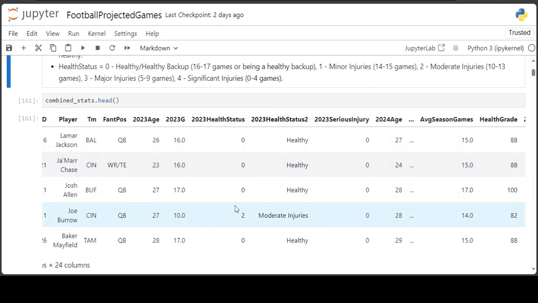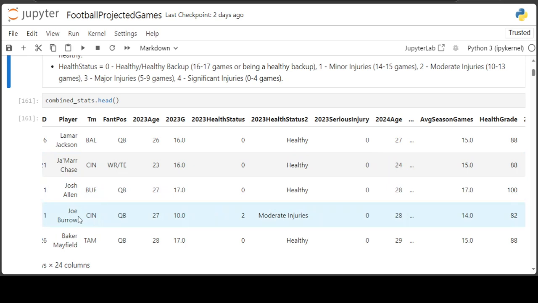So these numbers are coded to this column right here. If the player was healthy in 2023, that means they had a score of 0, so they played 16 or 17 games, or they were a healthy backup. If they scored a 1, that means they had minor injuries, and they only played 14 to 15 games. If they scored a 2, that means moderate injuries, so 10 to 13 games they played. If they scored a 3, it's major injuries, 5 to 9 games. And 4 is significant injuries. They played only 0 to 4 games for that season.